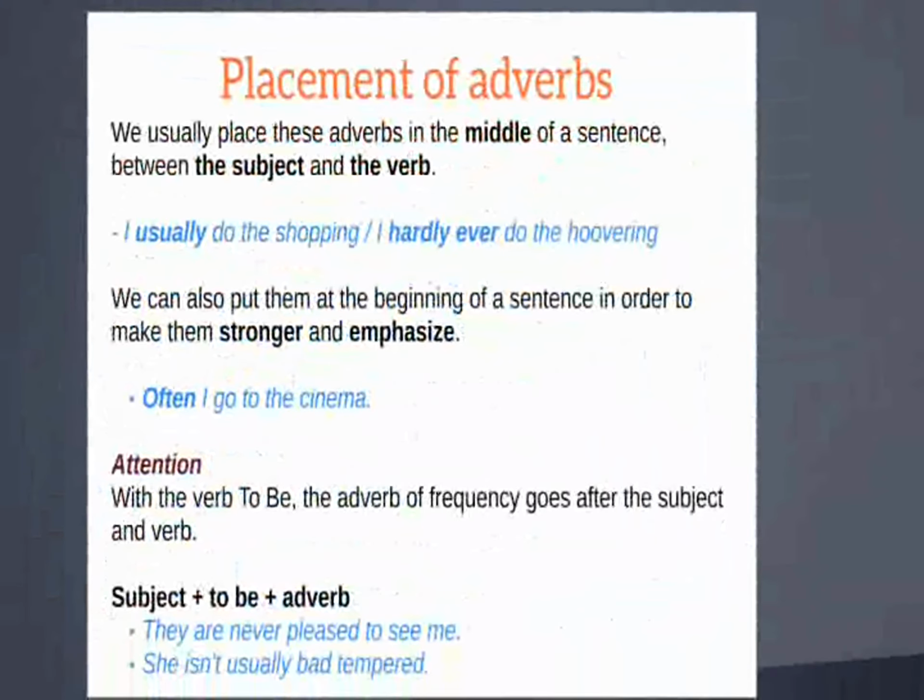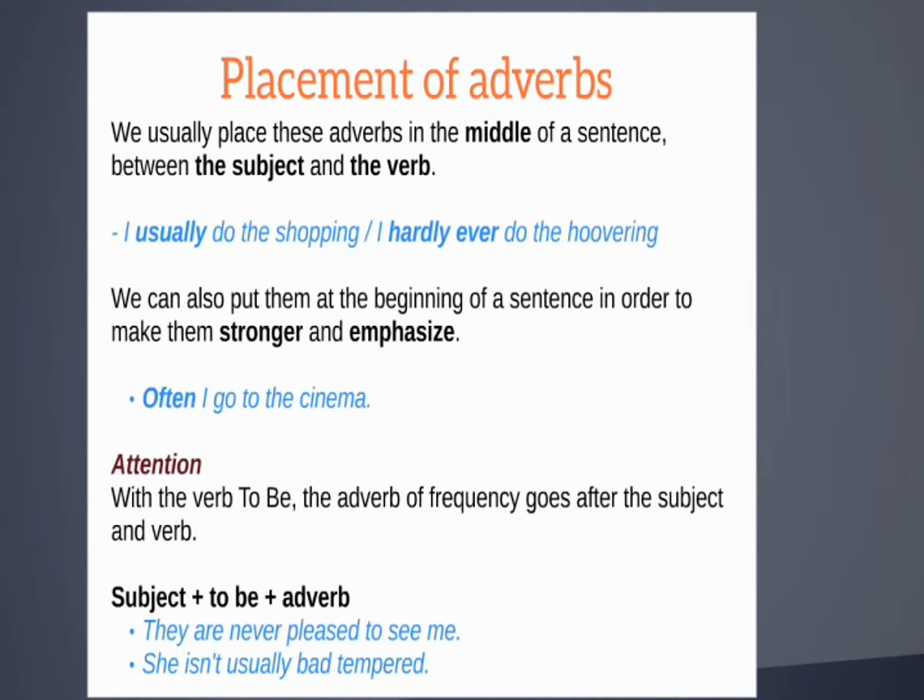Next, and what is more important, we are going to focus on the placement of adverbs. We normally place them in the middle of a sentence between the subject and the verb. For example, I usually do the shopping, or I hardly ever do the hoovering. We can also put them at the beginning of a sentence in order to make them stronger and emphasize.